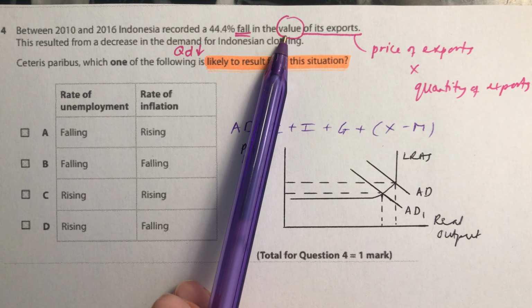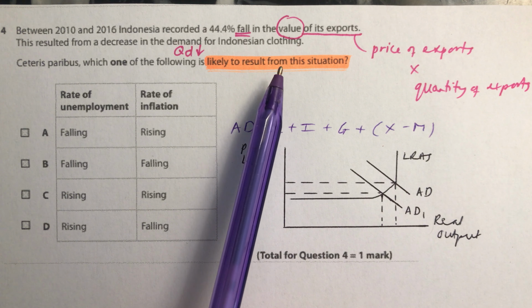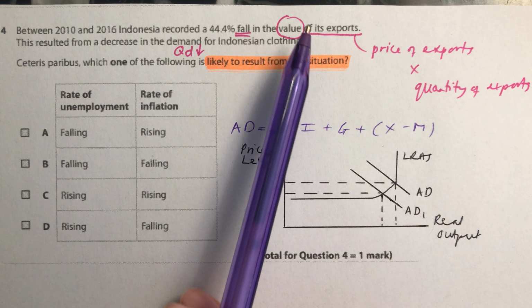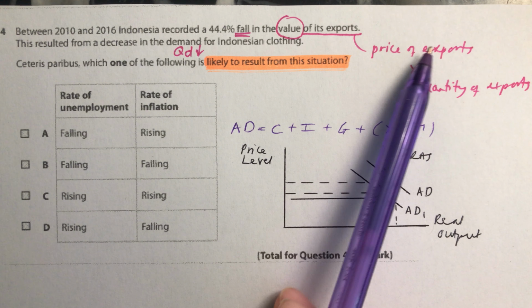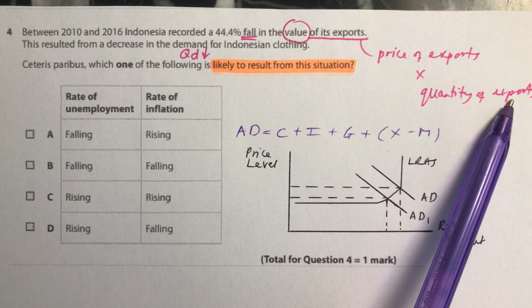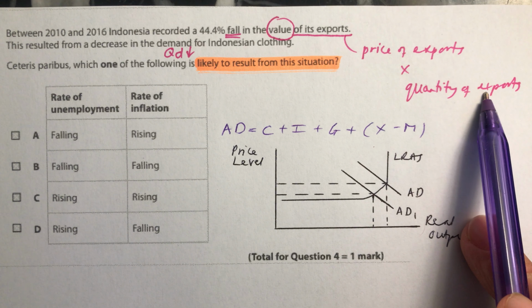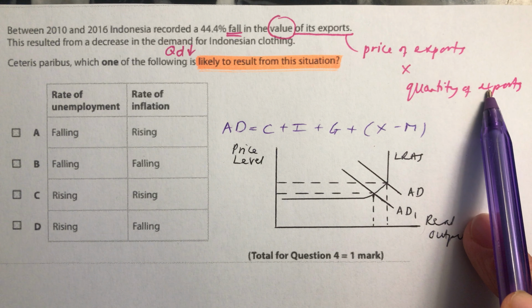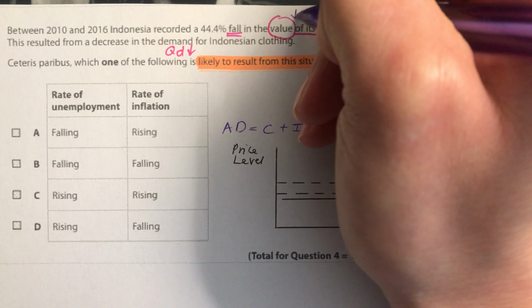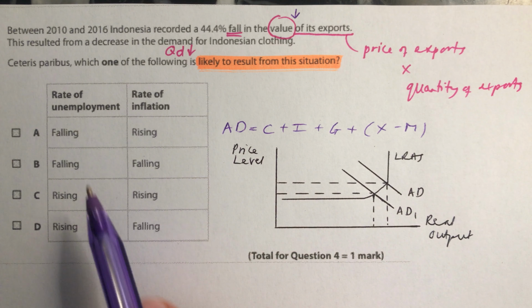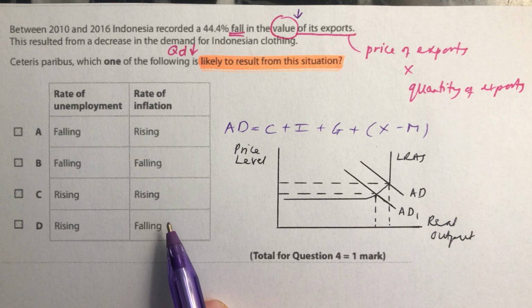So what's this going to cause to happen? The value of their exports has gone down, and what's this going to cause to happen in the economy? Remember, the value of your exports, you're looking at the price of your exports multiplied by the quantity of your exports. And in this case, they're saying that the quantity of their exports, the quantity being demanded of clothing, has gone down. So overall, the value's gone down. So we'll just put that there to remind ourselves. And these are the things they're looking at, the rate of unemployment and the rate of inflation.